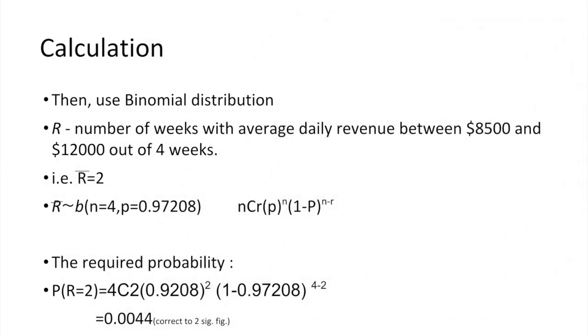After we have found the probability, we can apply it to our binomial distribution formula. We let R be the number of weeks with average daily revenue between 8,500 and 12,000 out of 4 weeks. From the question, we have to find the probability when R is 2.